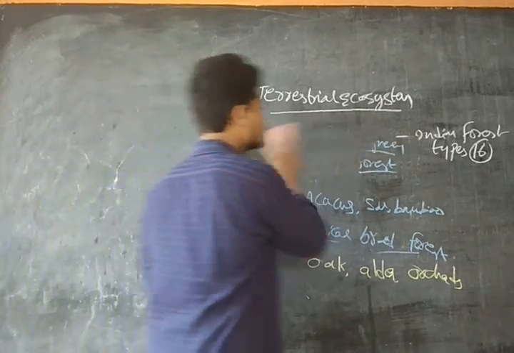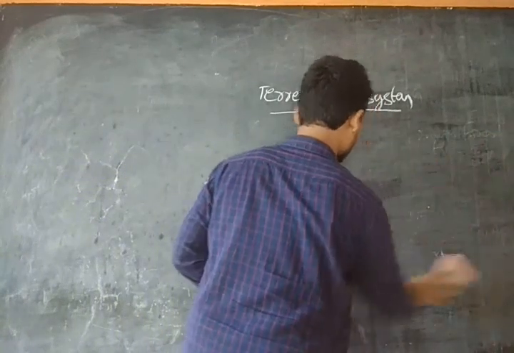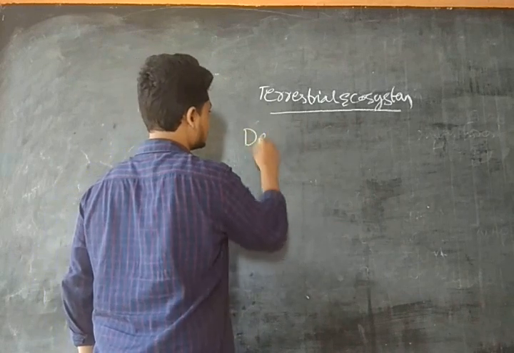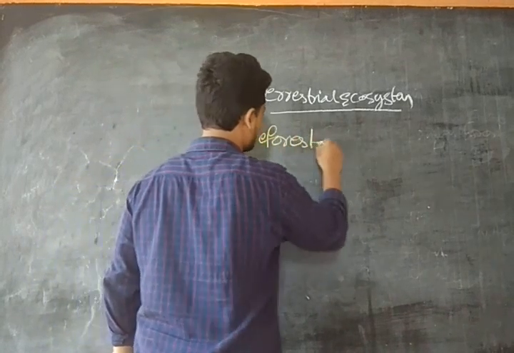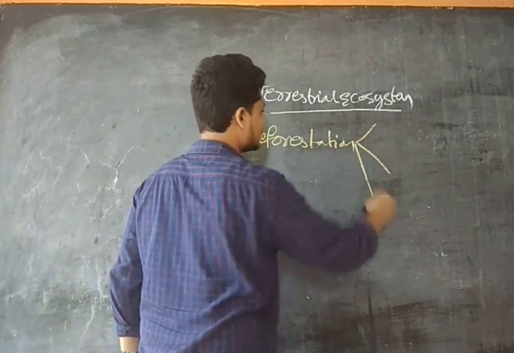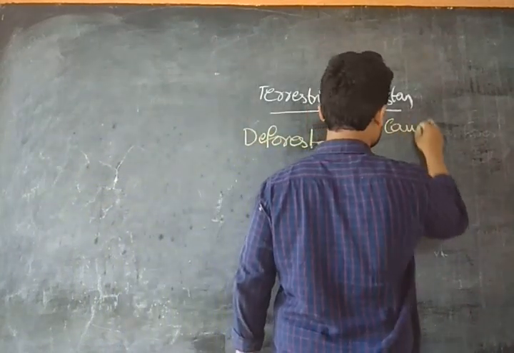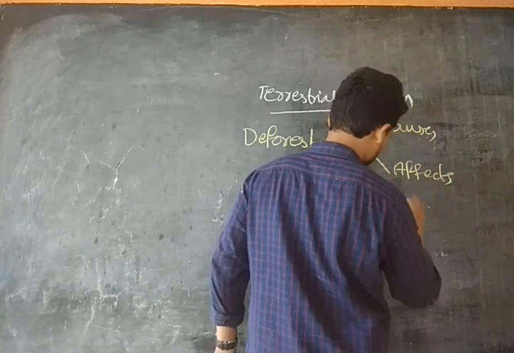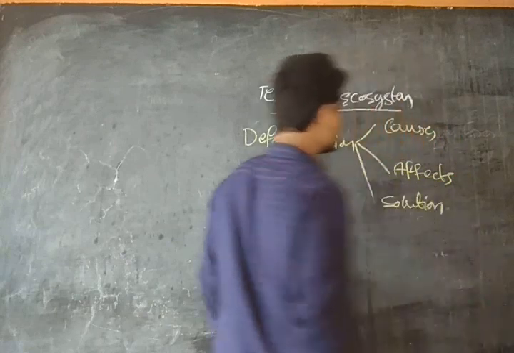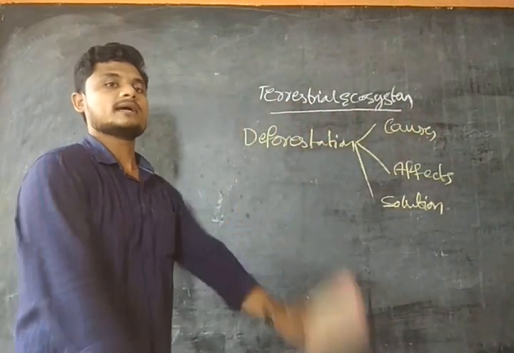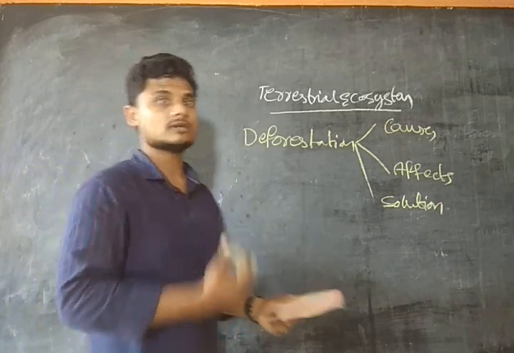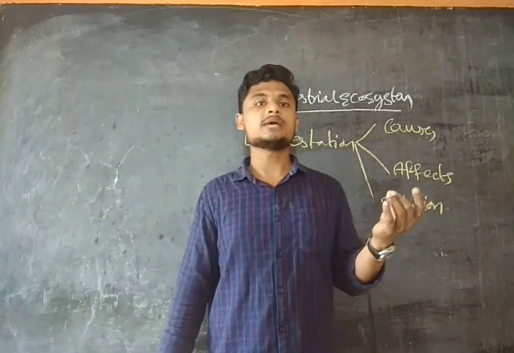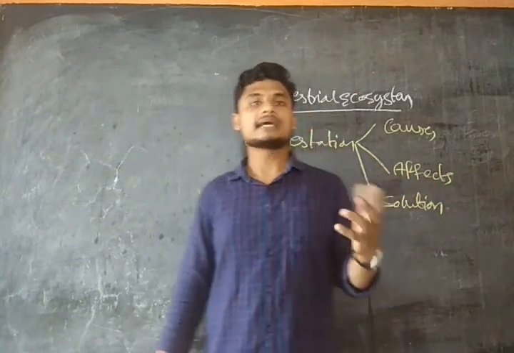So today I am going to take one more topic, guys, for today's discussion, that is deforestation. In deforestation, we are going to see 3 topics, that is causes of deforestation, effects of deforestation, and solutions. Deforestation is also very, very important, guys. In the terrestrial ecosystem, we have the topics that is taiga, Indian ecosystem, Indian forest types, desertification, deforestation, grasslands. Okay.